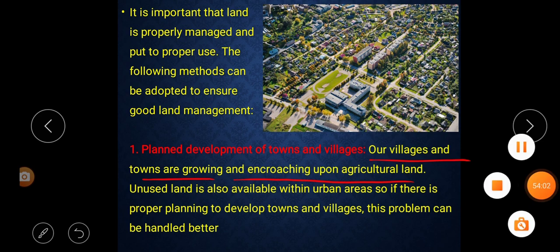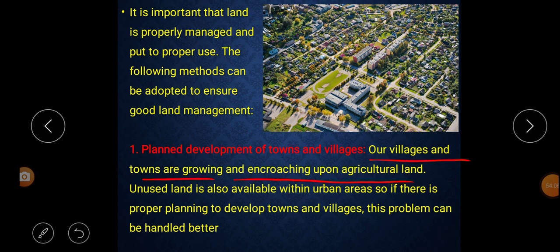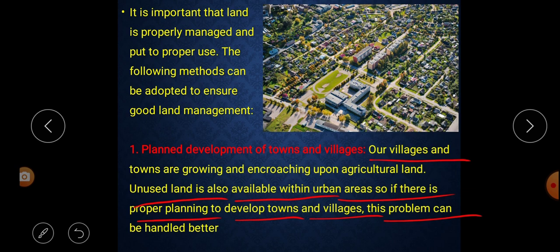As the villages and towns increase, slowly what happens? They use agricultural land for making houses, colonies, industry, factories, malls, etc. Unused land is also available within urban areas, so if there is proper planning to develop towns and villages, this problem can be handled better.